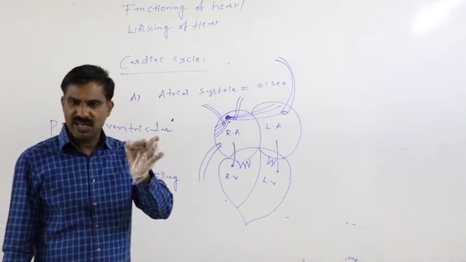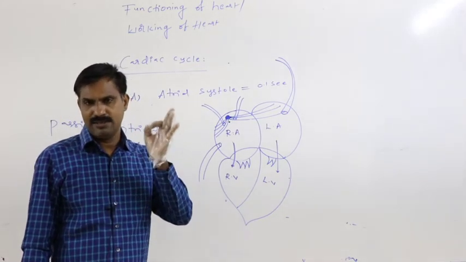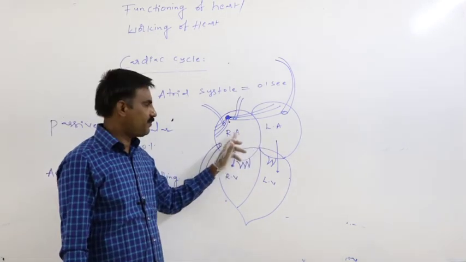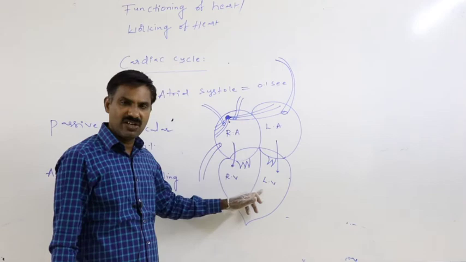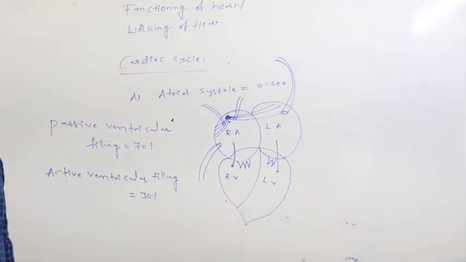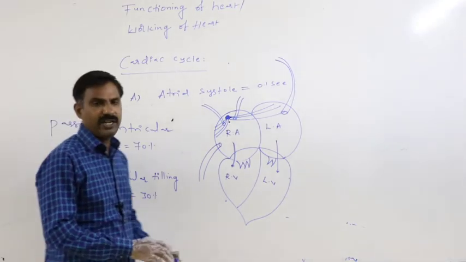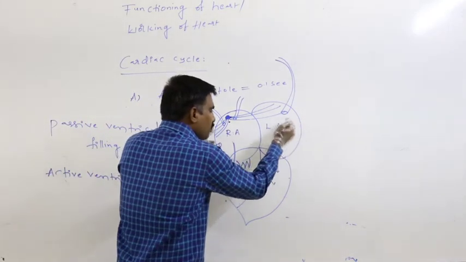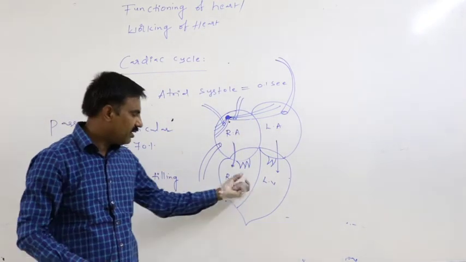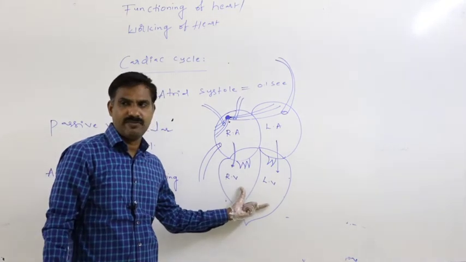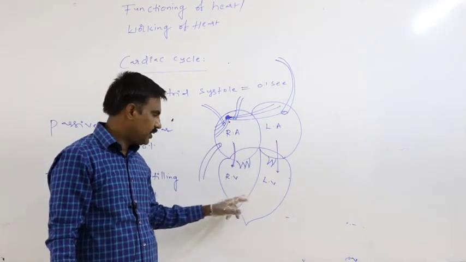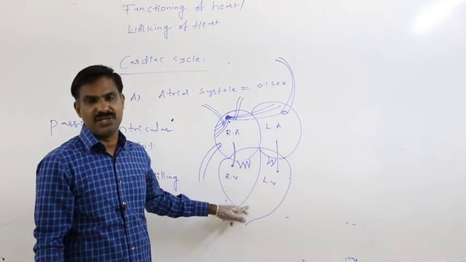Due to the contraction of both atria, if this remaining 30% of the blood from the respective side of the atrium is pumped into the respective side of the ventricle, then that is said to be the atrioventricular filling. Definitely, whenever both atria are in contraction, during that the ventricles are in relaxation. Whenever both atria are in contraction, the ventricles are in relaxation.